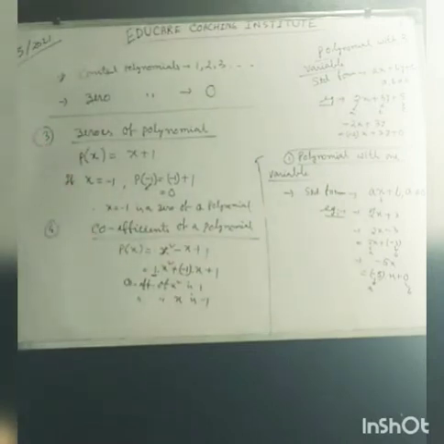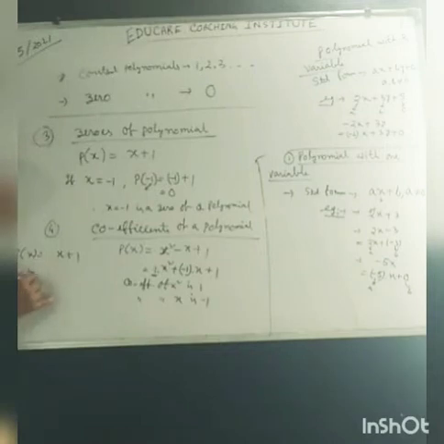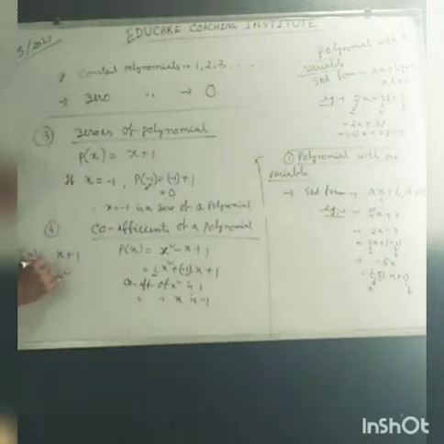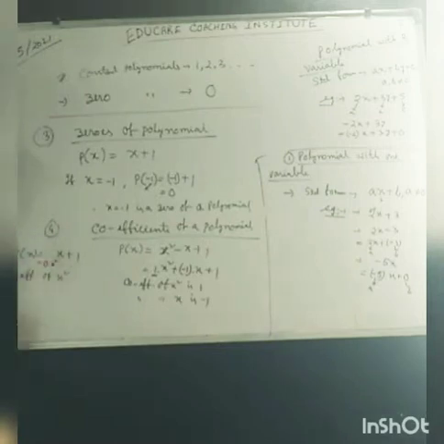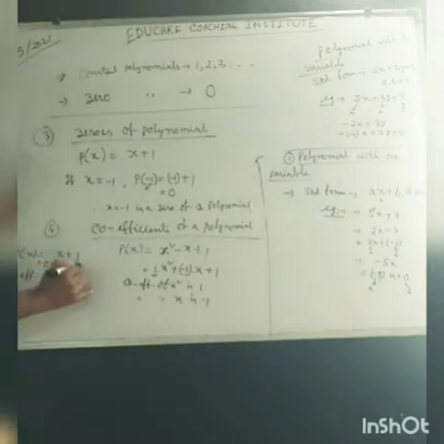But in the example x plus 1, if we are asked about the coefficient of x square, here no x square is present, so we can write 0 into x square plus 1 into x plus 1.